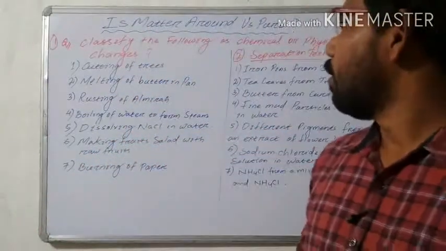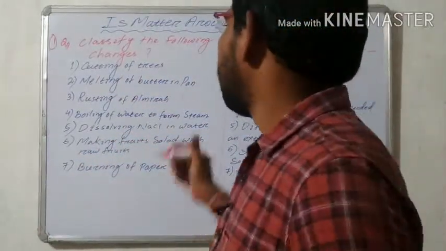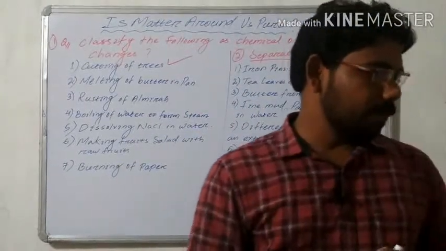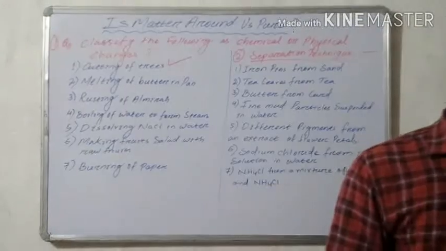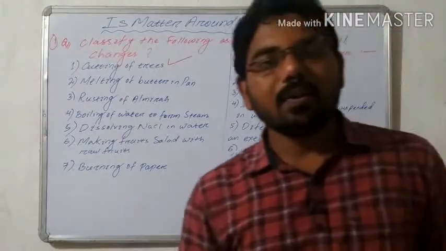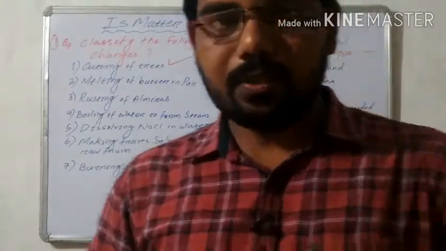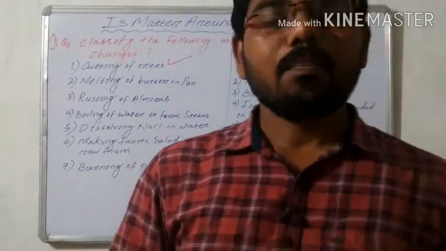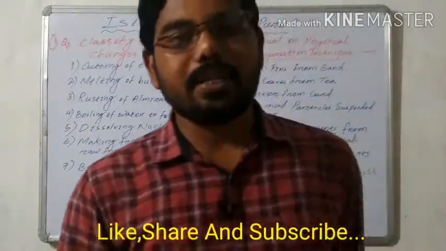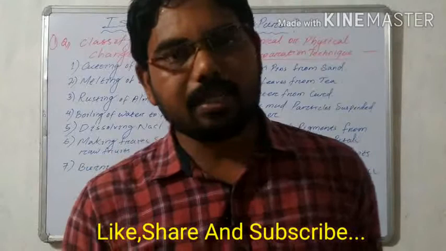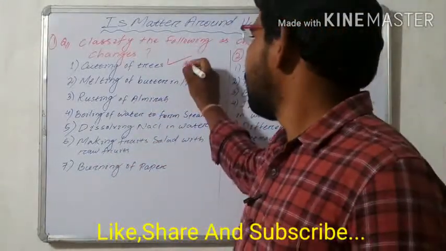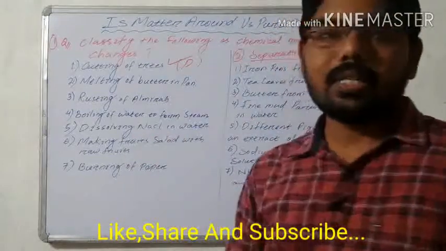Here in a chemical change, a completely new substance is formed. The first question is cutting of a tree. When we cut a tree, what happens? There is only a structural change, only a physical change, but no change in its chemical composition. Growing of a tree is a chemical change, but cutting of a tree is a physical change.